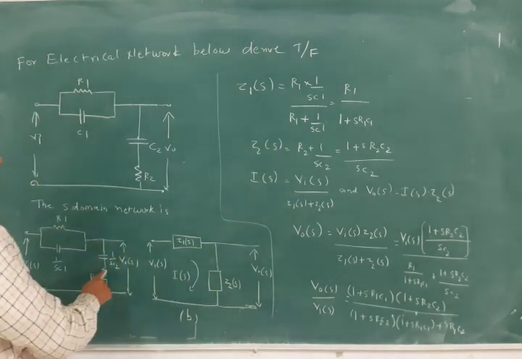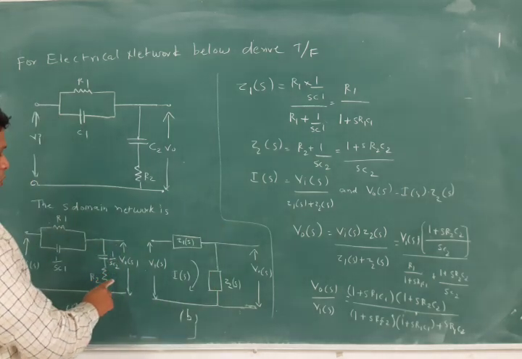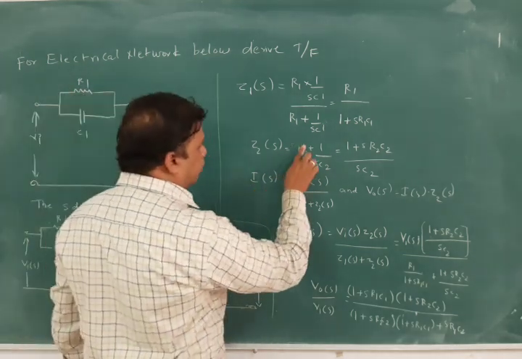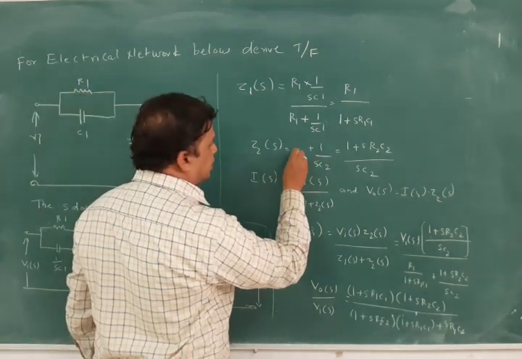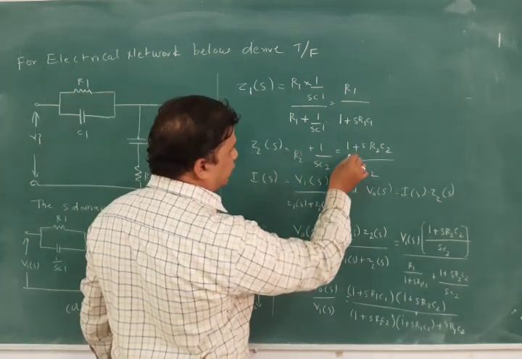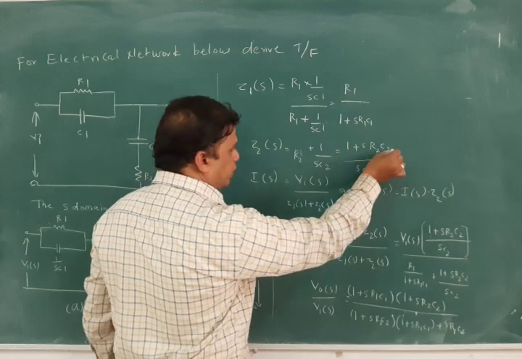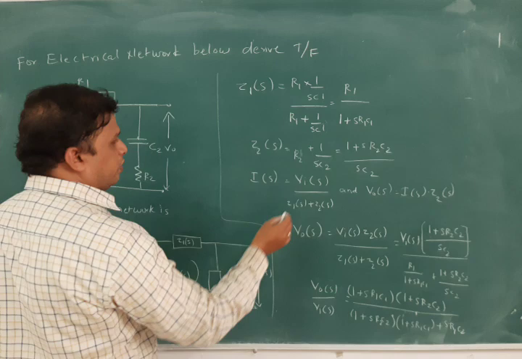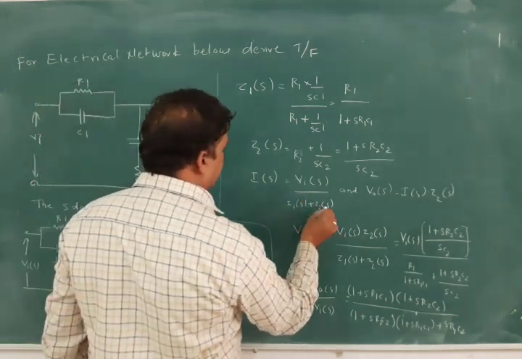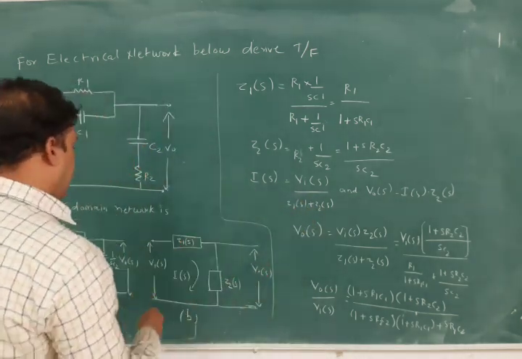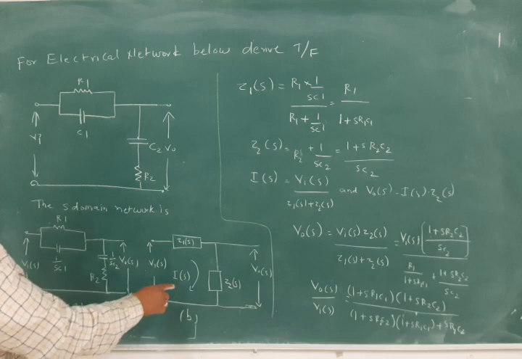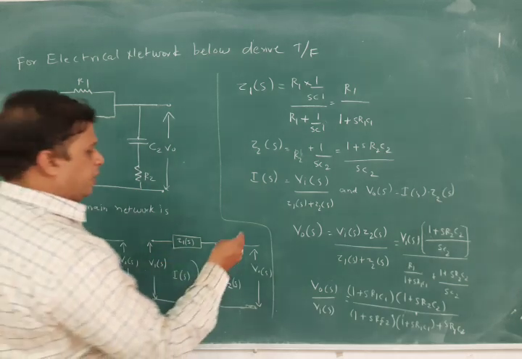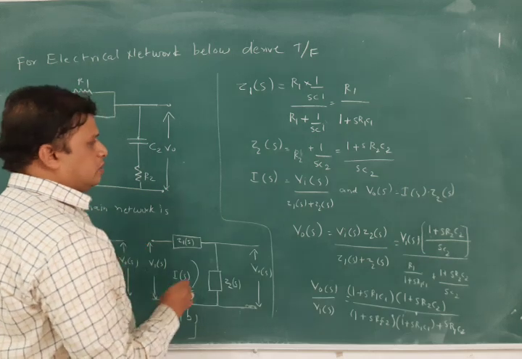Z2 of S is this particular 1 by SC2 and R2. It is in series, so we add R2 plus 1 by SC2, then we get 1 plus SR2C2 by SC2. I of S is equal to Vi of S by Z1 of S plus Z2 of S, because this is Ohm's law. We are applying this law to get I of S.